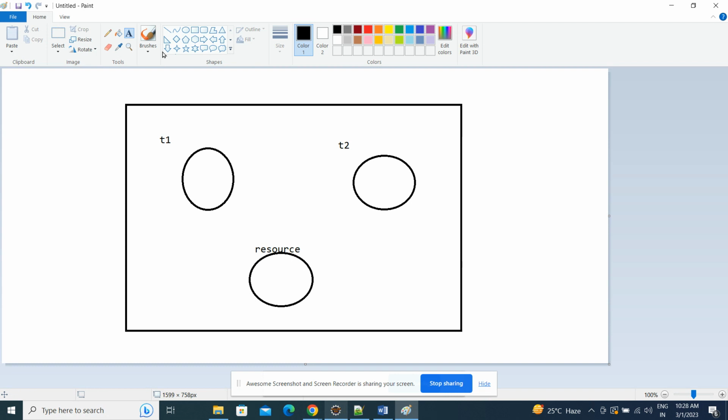Now T1 has started its execution, and while executing, it is using this resource. This resource is already under the execution of T2 also. Now T2 is waiting for the release of the lock of T1, and T1 is waiting for the release of the lock of T2.